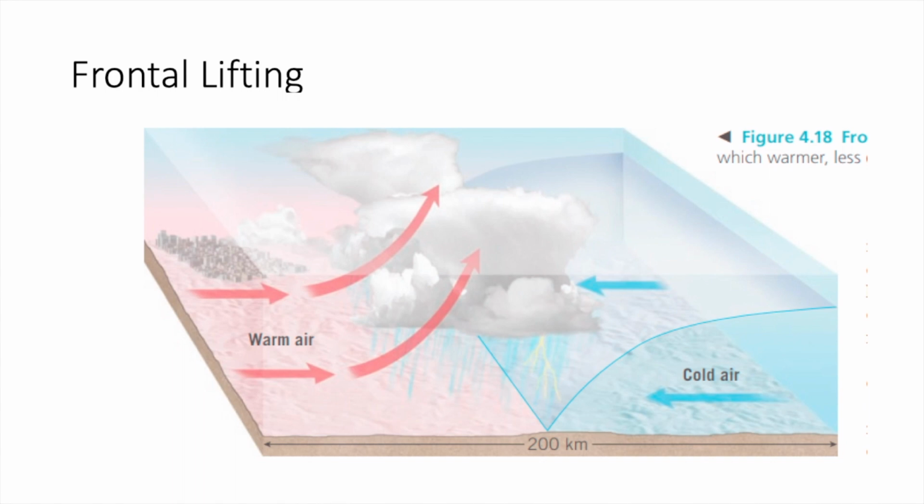Now the type of cloud depends upon the kind of front. Here it's a cold front, that's why we have cumulonimbus clouds. In the case of warm fronts we have expanded clouds like stratus clouds, nimbus clouds, all these things are there. In the previous example there is a warm front.